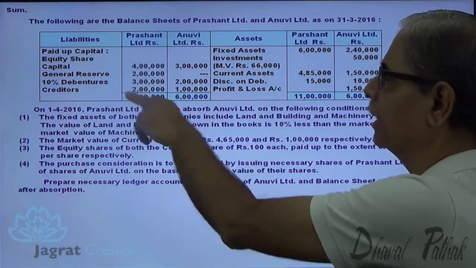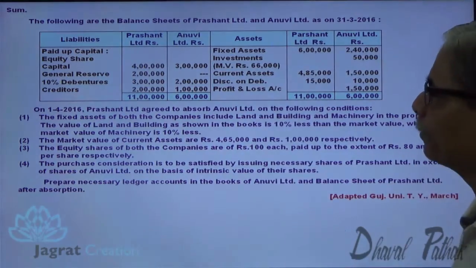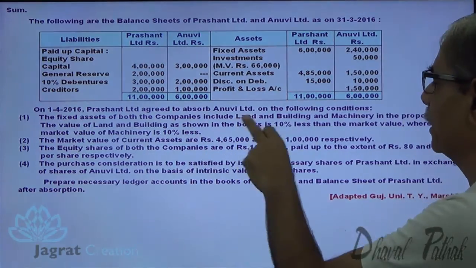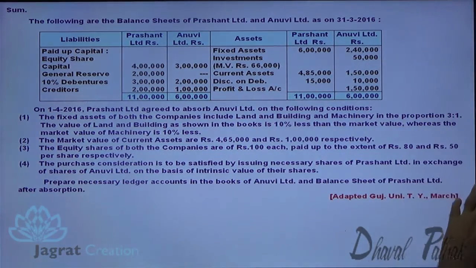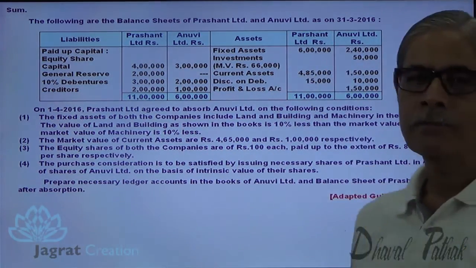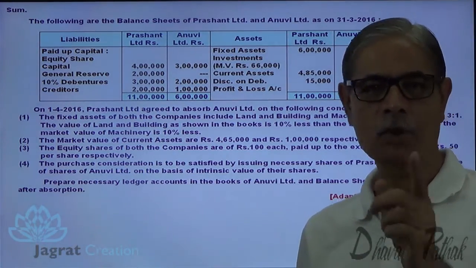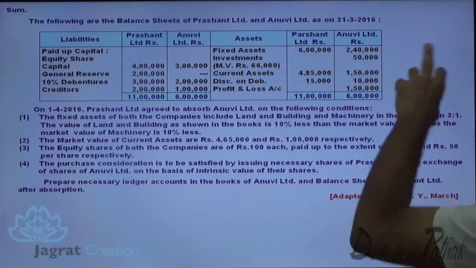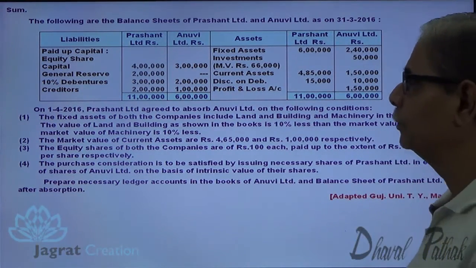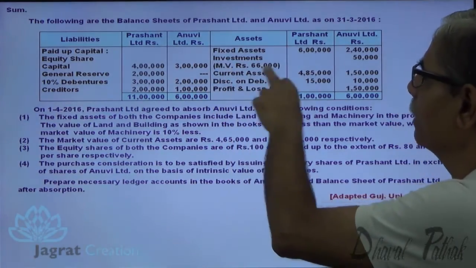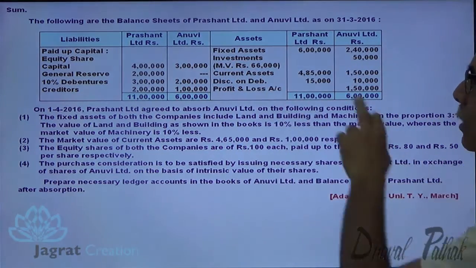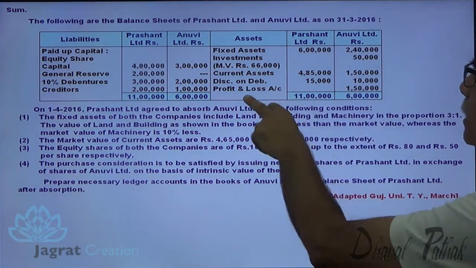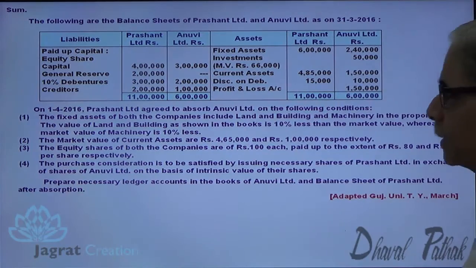General reserve, 10% debentures, creditors, fixed assets. For fixed assets, you are told that the fixed assets of both the companies include land and building in the proportion of 3:1. So 6,000. 3/4, 3:1, 3/4 land and building, 1/4 machinery. Same is the case with Anuvi Limited. Investment, the market value is given in the bracket. 66,000 is the market value. Current assets, discount on debentures, profit and loss account, debit balance.